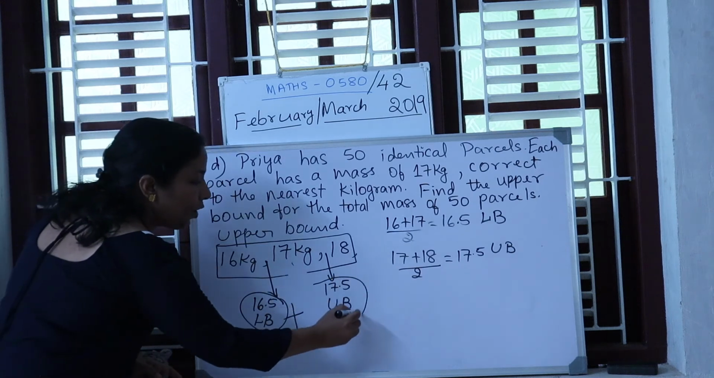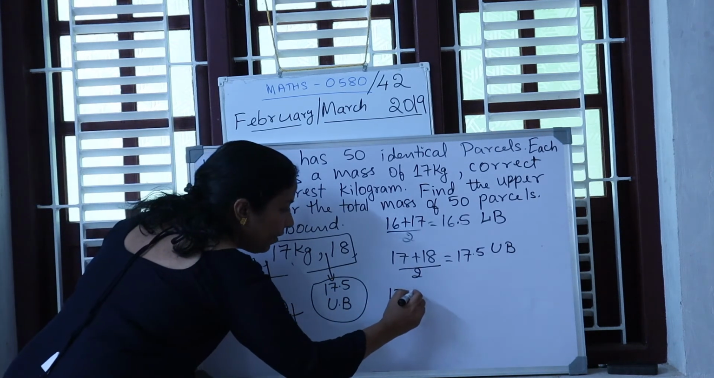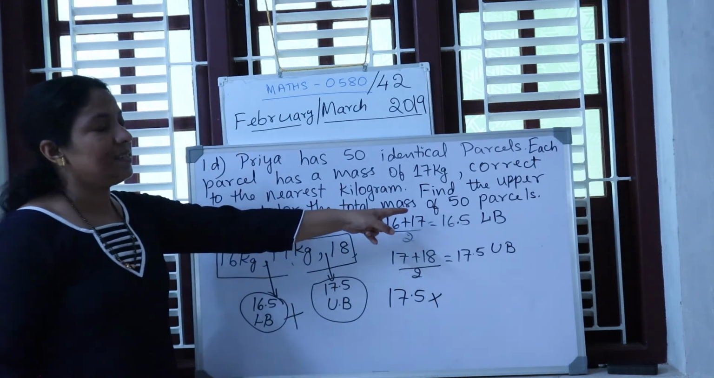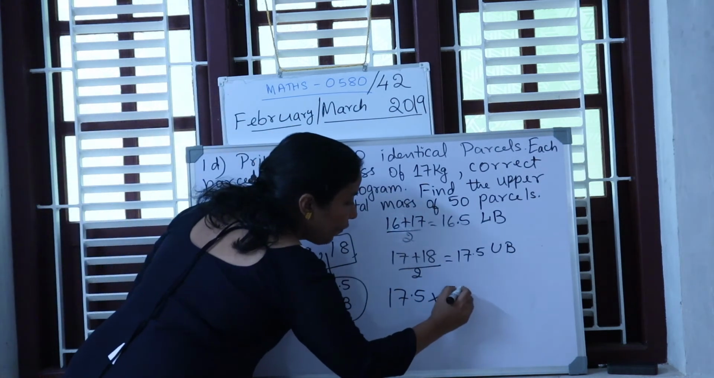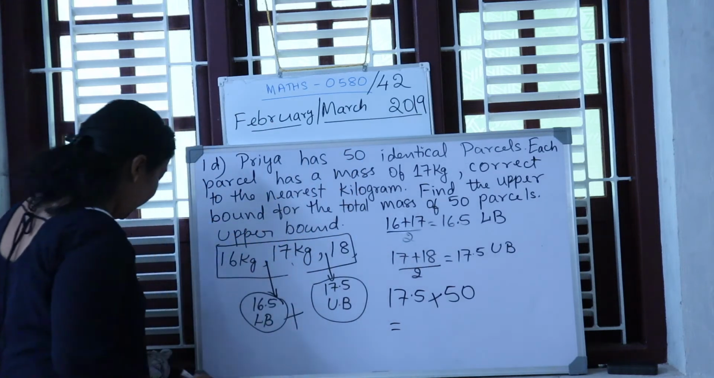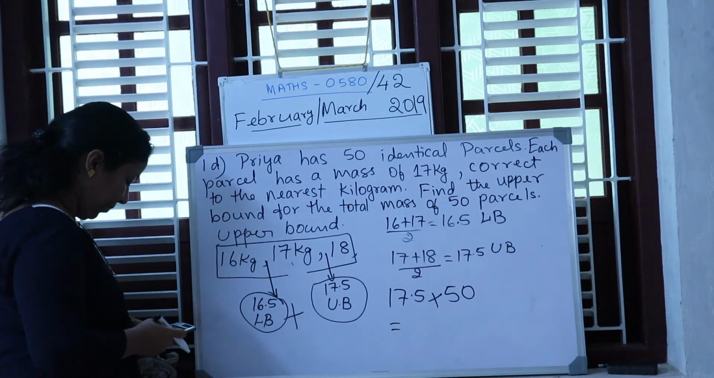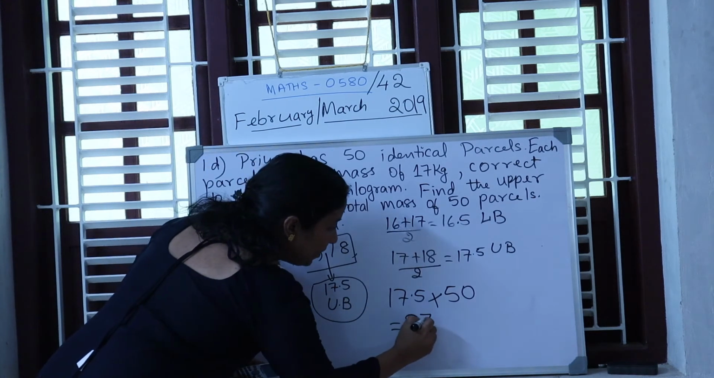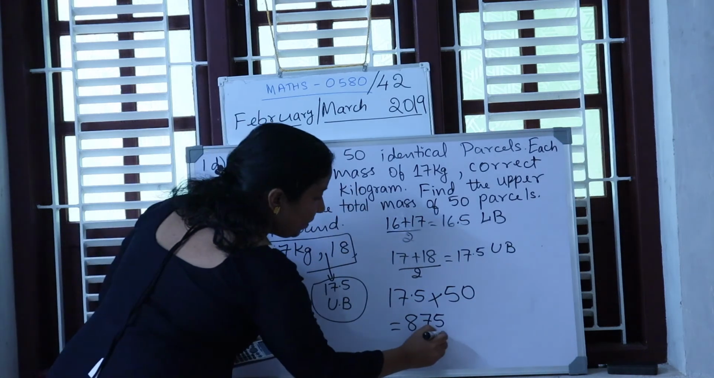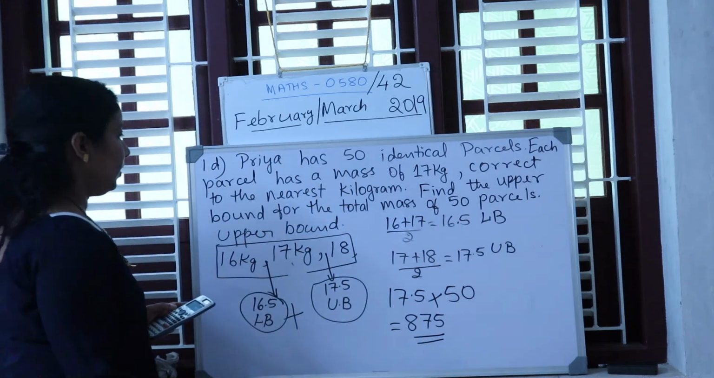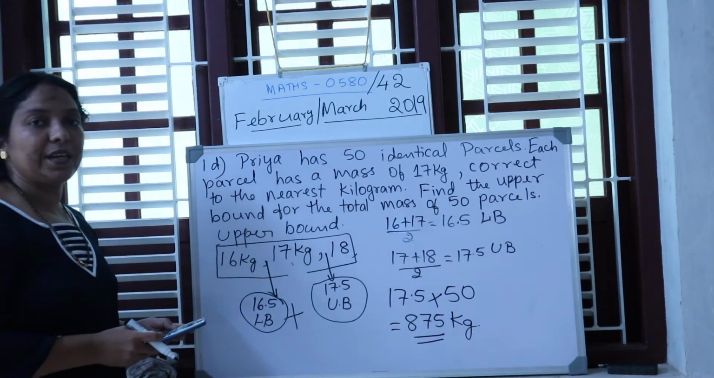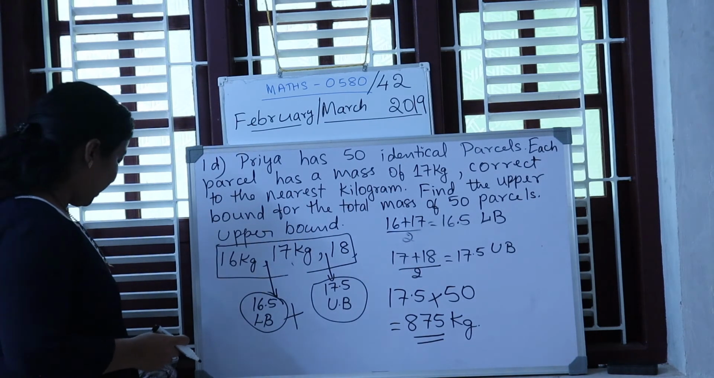So what is the upper bound of the mass? It is 17.5 kilogram. Times how many parcels are there in total? Total there are 50 parcels. So you multiply, that is 17.5 times 50 equals 875. This much what? Kilogram. 875 kilogram is the upper bound of the mass.